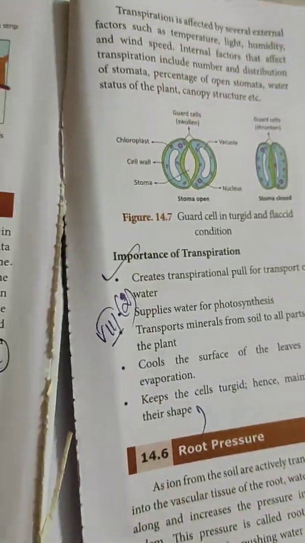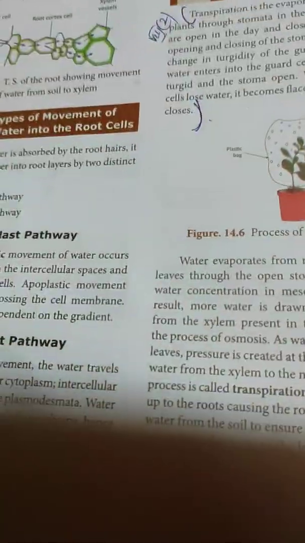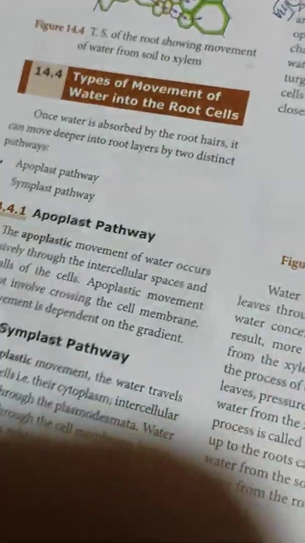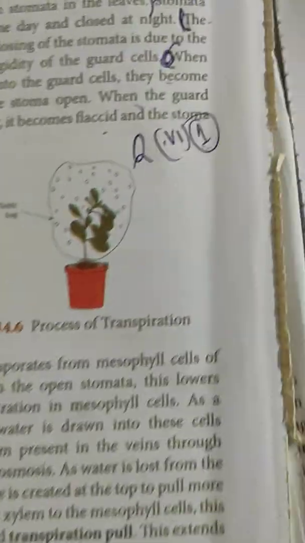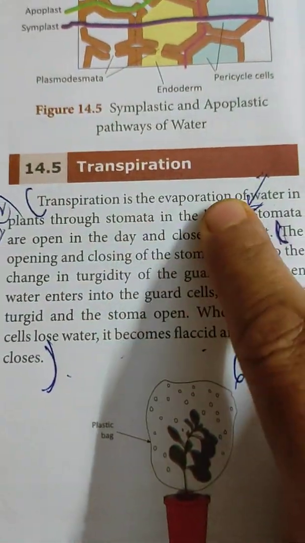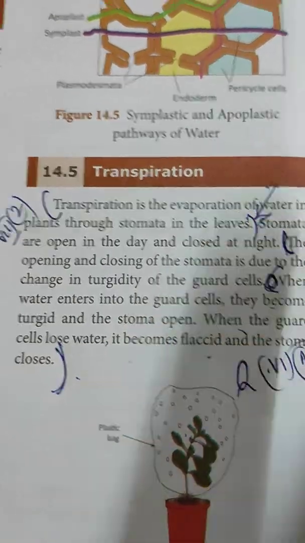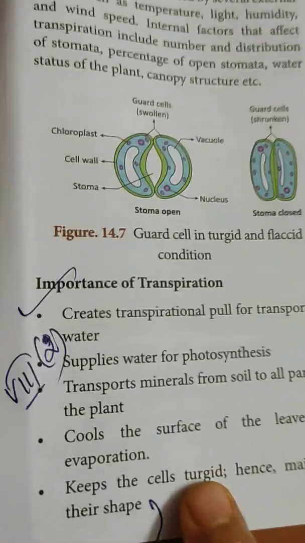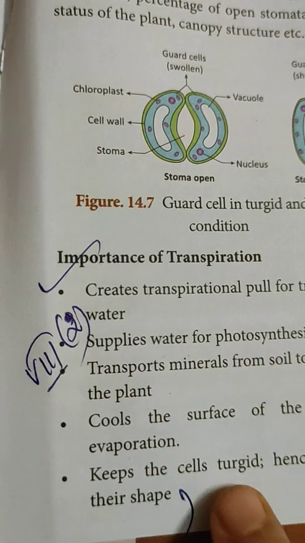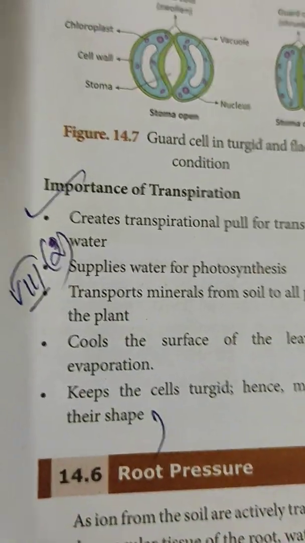Next question is, what is transpiration? Give the importance. It is very, very important. Page number 202. What do you mean by transpiration? On top of page 202 is transpiration. Write 2 lines, and then the importance of transpiration on the next page, page number 203.